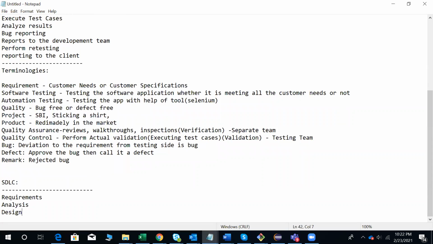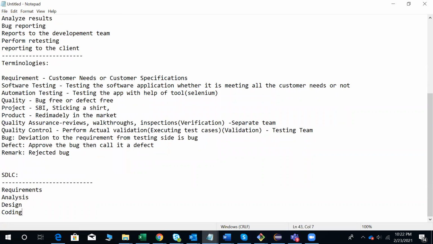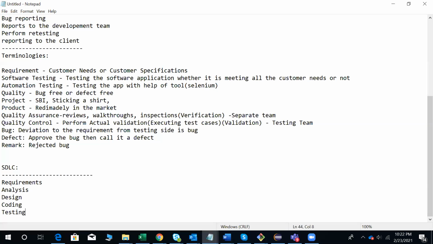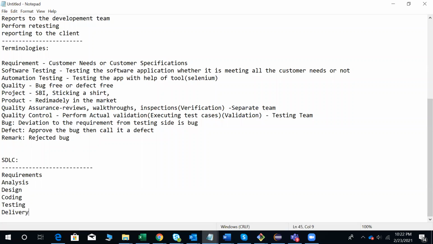design, coding, testing, delivery, and maintenance. So different SDLC models will be there. Okay, different software development lifecycle models will be there, like waterfall model, V model, incremental model. So many models we are going to learn in the coming sessions.